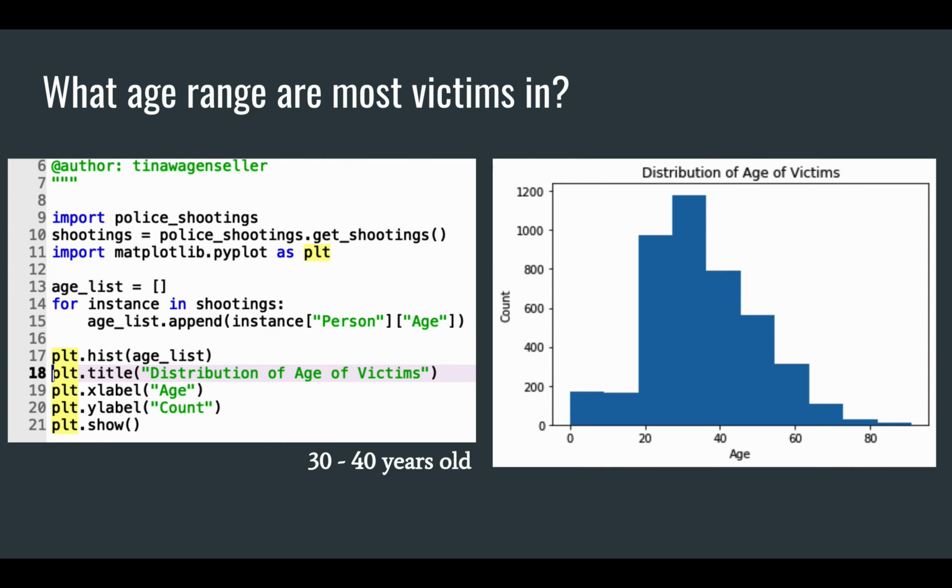And also, as you can see, there is a lot that's between 0 and 10, but that's, again, because if their age was unknown, it would be recorded as 0.